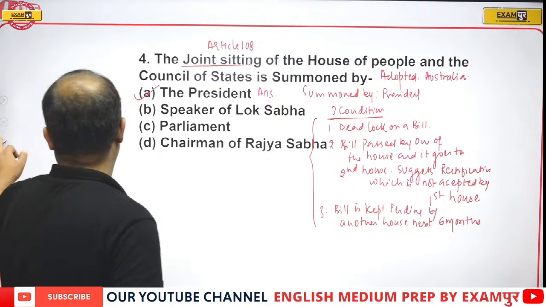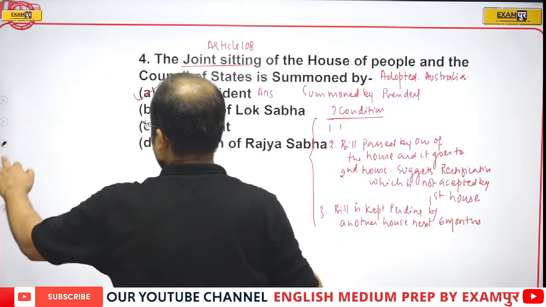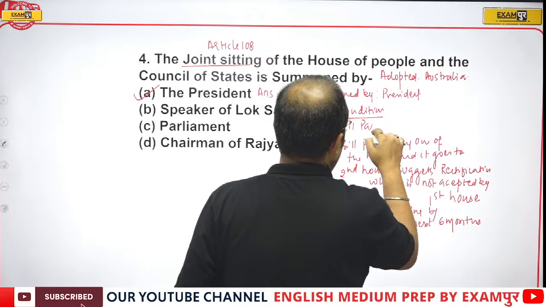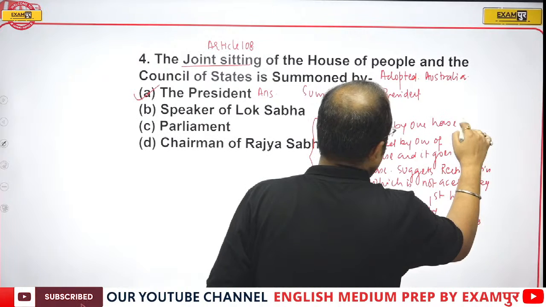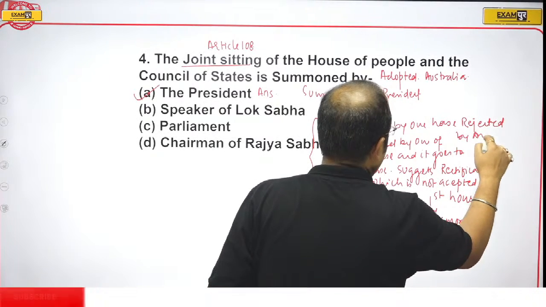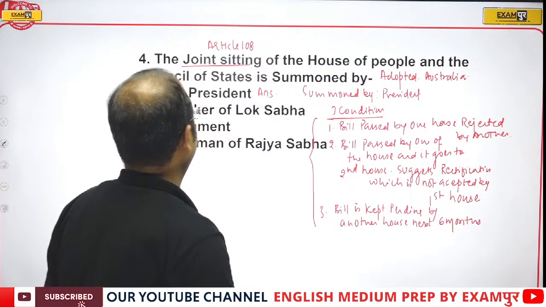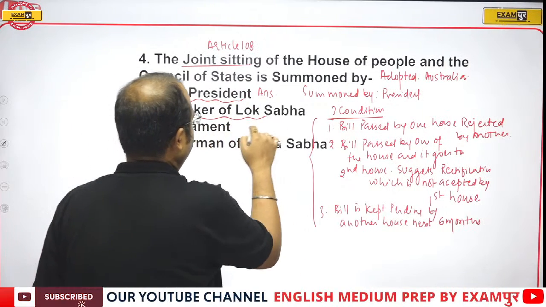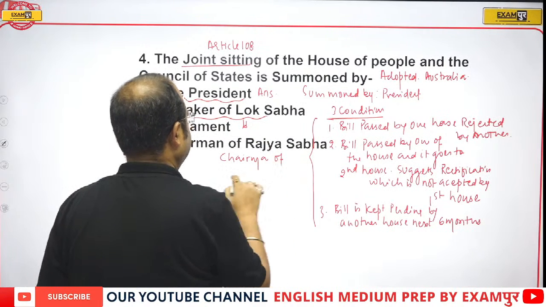So when a bill is passed by one house, it is rejected by another. So the correct answer will be, guys, the President of India. The President of India summons, and the chairman of the joint sitting is the Speaker.